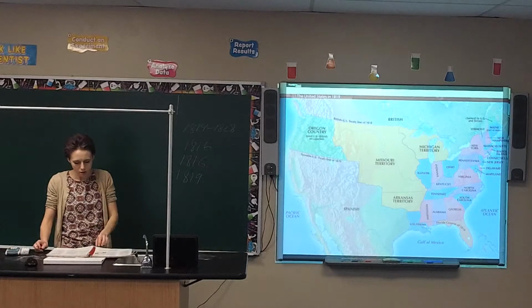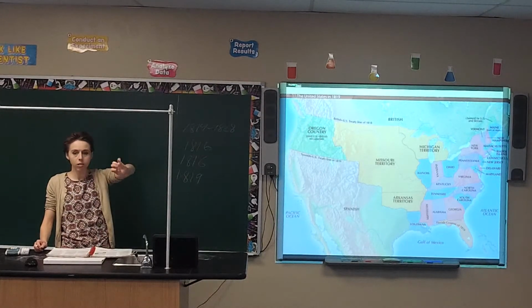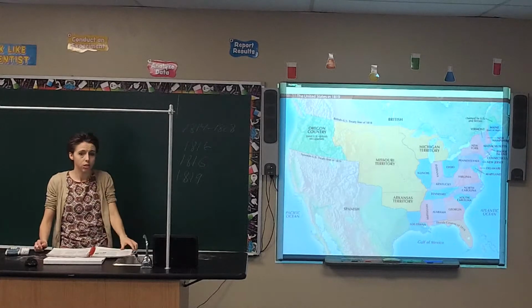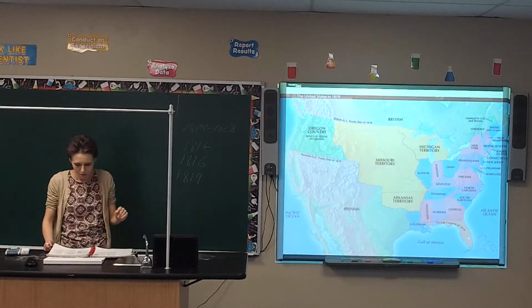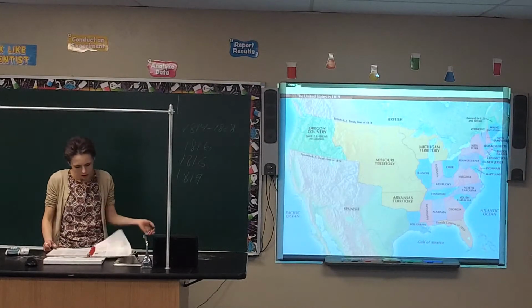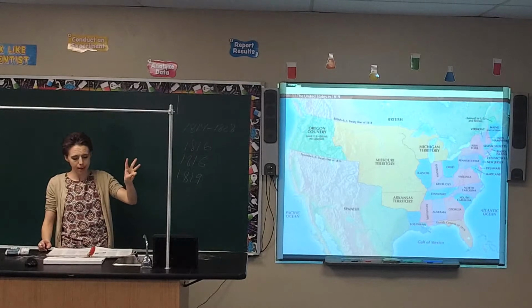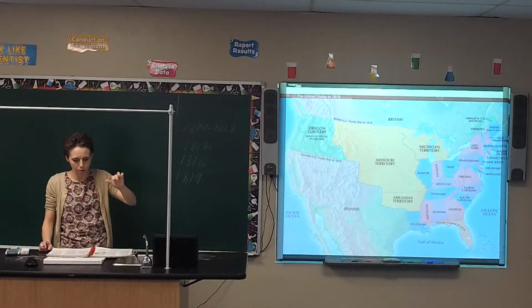Alright, so going over into yesterday's material, there were 4 states that were added during this time period after the Treaty of Ghent. What were they? Make sure I covered all the bold terms. Yeah, I did. Alright, so Indiana, Mississippi, Illinois, and Alabama. Just make a note for those 4.